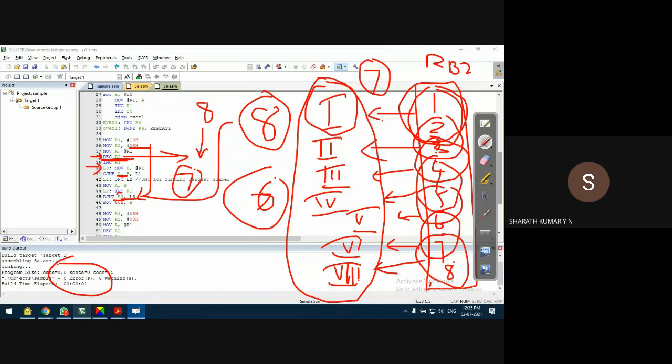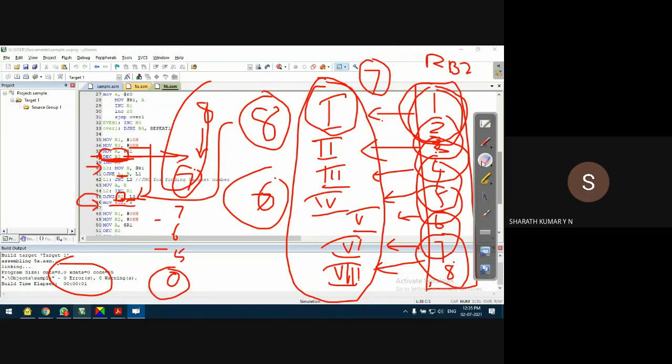Only R2 is decremented only once here. Once it is decremented from 8 to 7 here, after that, this line will never be executed. Only this line will be executed. That means from 7 it goes to 6. See, 7 minus 1, 6. 6 minus 1, 5. Like this, it reaches 0. Once it reaches 0, it will come out of the program.